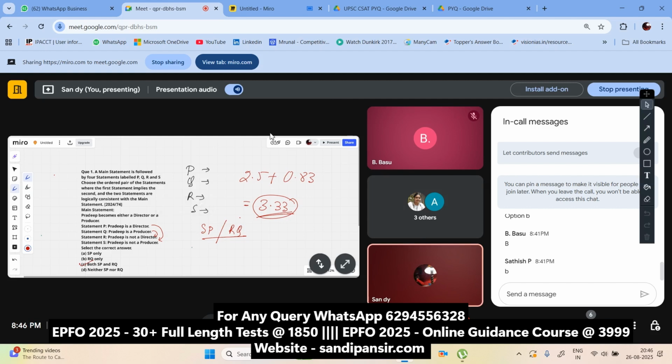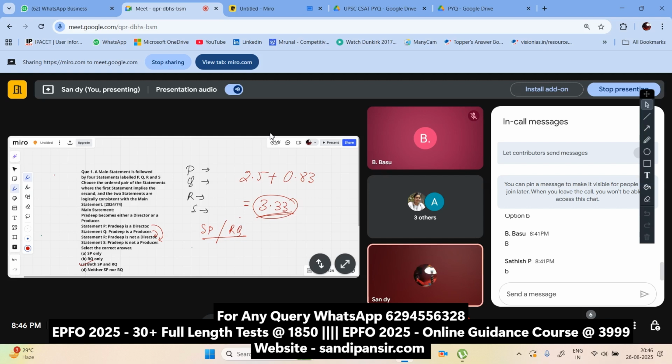You might ask, sir, where should we practice? We have already given the CSAT paper. We have already given the previous EPFO exam papers. And we are going to give very soon a huge question bank, and we are starting mock tests. In our paid batches, you will be getting the mock tests, as they are already in our course.